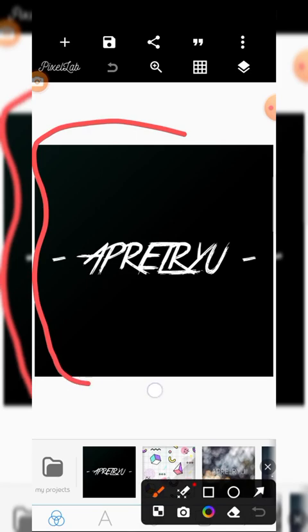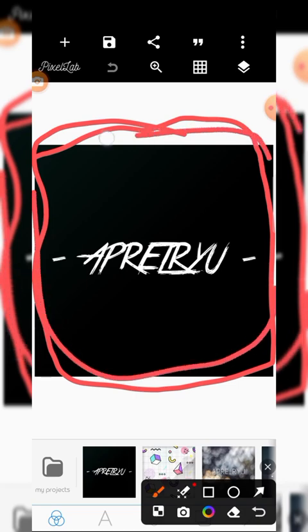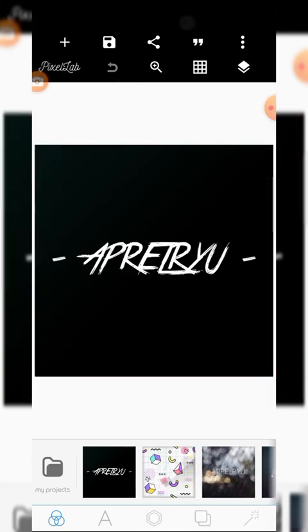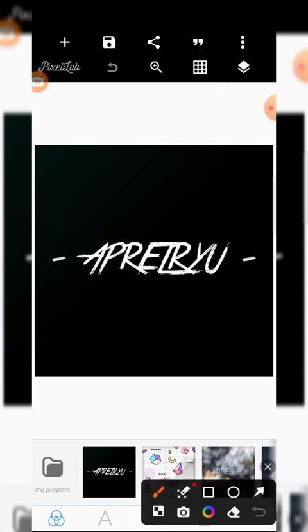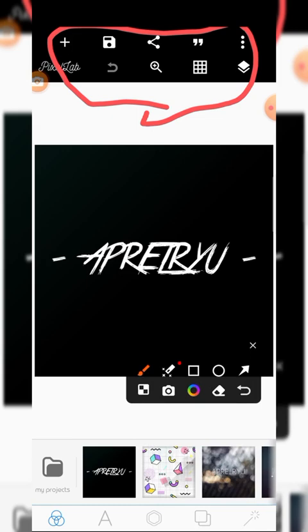This is our interface, our paper size, where we shall design. These top ones are our guiding tools. Then these down ones are our paper design.